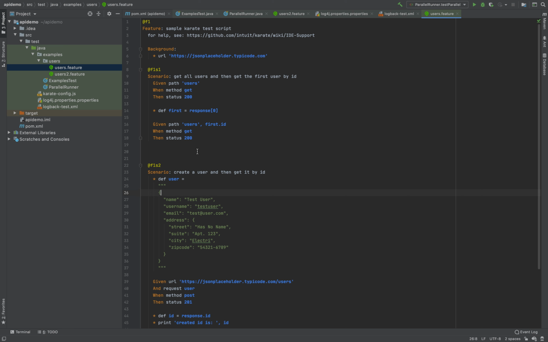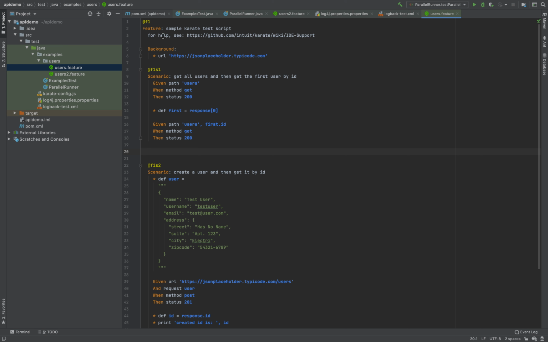If you check the Karate GitHub main page, it says Karate DSL. What does DSL stand for? It is domain specific language. That means it has a specific syntax that we can use and benefit from in the feature files while performing our API testing.